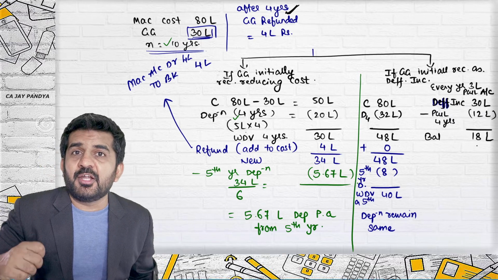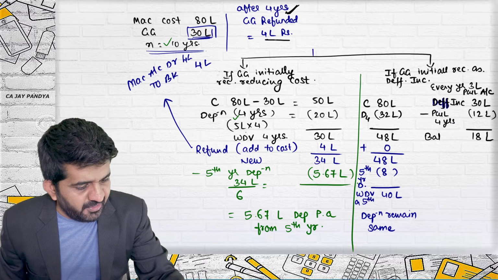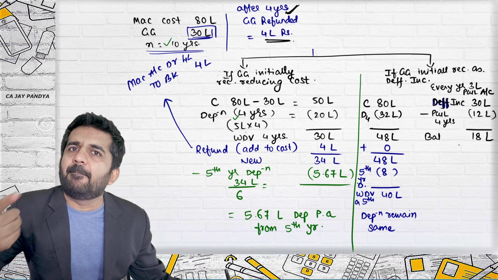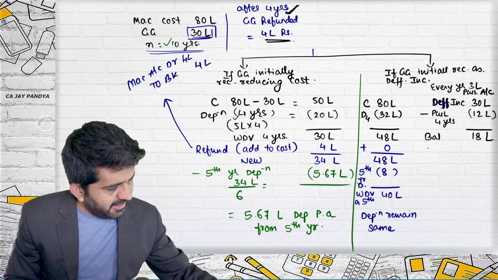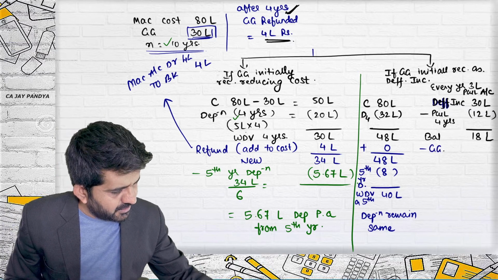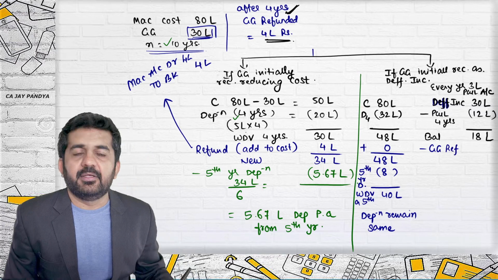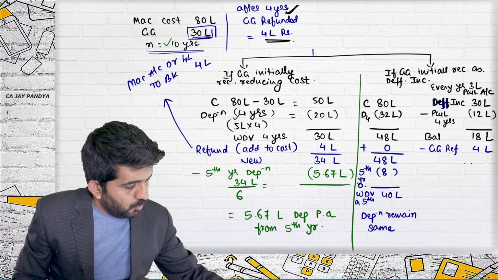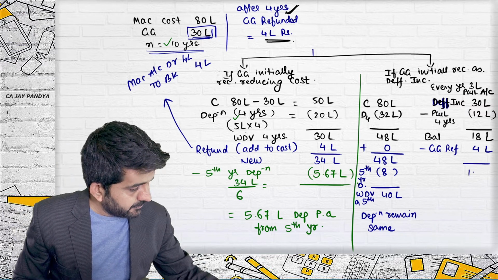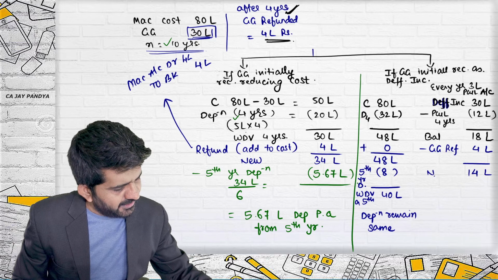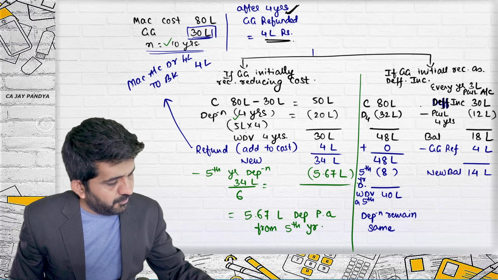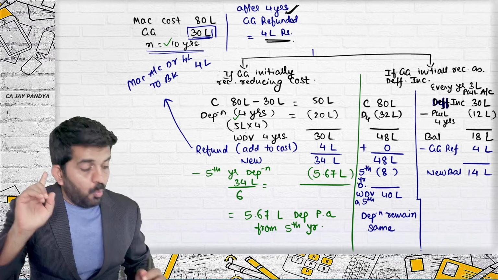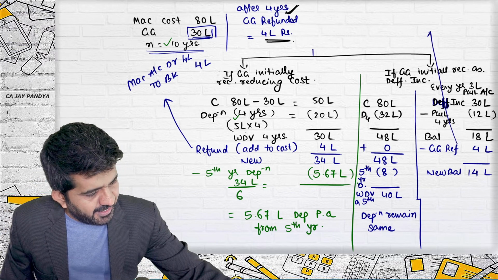How much grant you have refunded is only 4 lakhs. You are having 18 lakhs in this deferred account. Whatever is the balance should be debited from this deferred account minus government grant refunded. How much? 4 lakhs. What will be the new balance? 14 lakhs. New balance of deferred account. Alright. Which journal entry will be passed at this point of time?